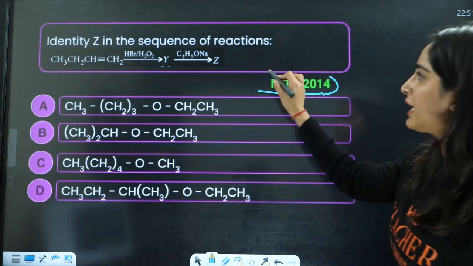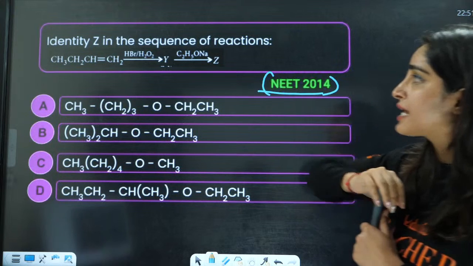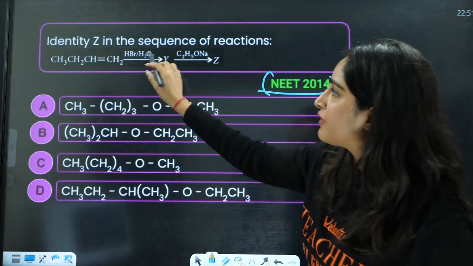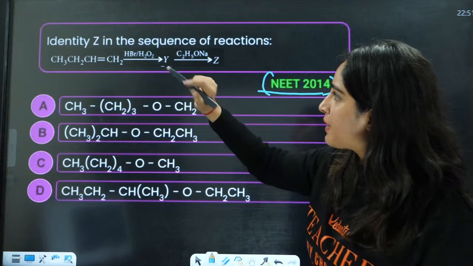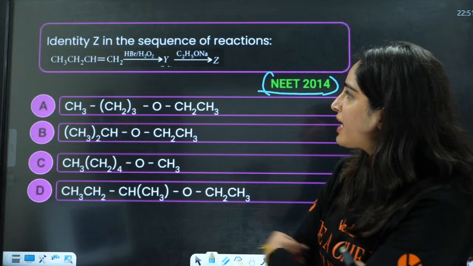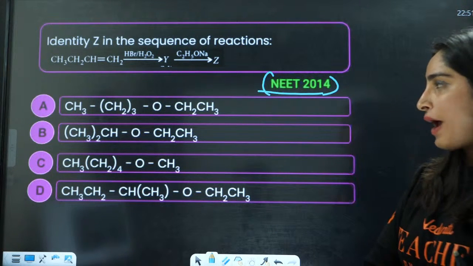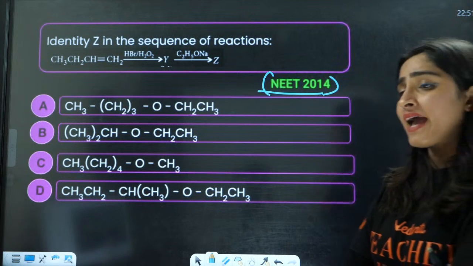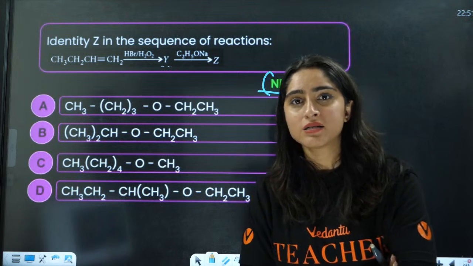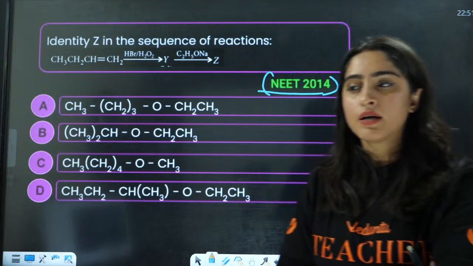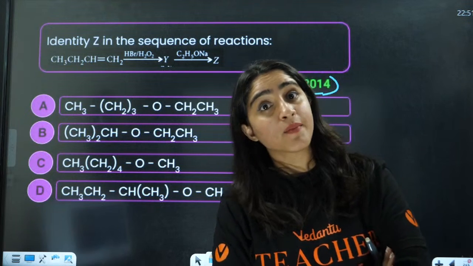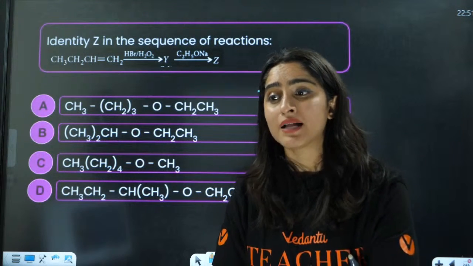Then the 2014 question: identify Z in the sequence of reactions. You have an alkene with HBr and peroxide, then you have C2H5ONa. Everybody, again a very simple, easy question. Try to answer this.